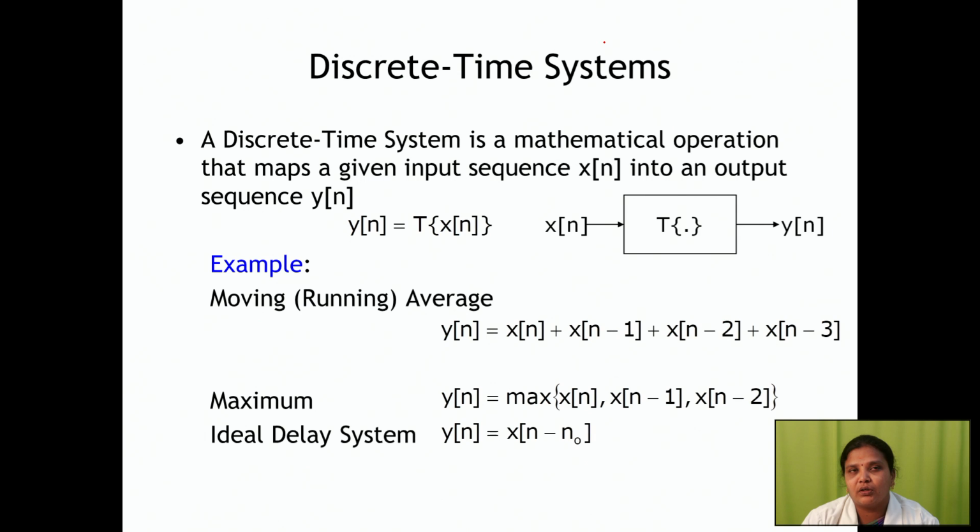Non-causal means the system also depends on future values. Linear means the system satisfies the superposition principle. If it is non-linear, it does not satisfy the superposition principle.